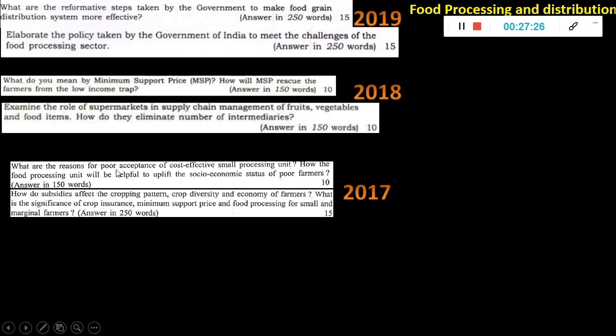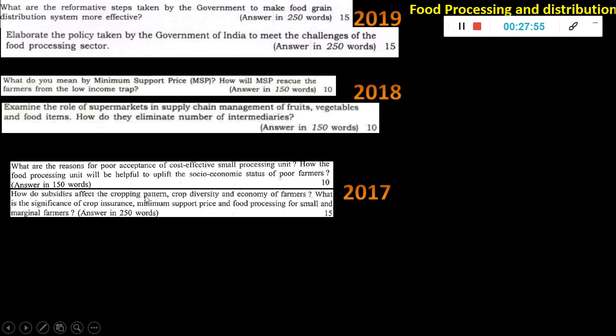What are the reasons for poor acceptance of cost-effective small processing units, like the small ones you can do at cottage level? How will food processing units be helpful to uplift the socio-economic status of poor farmers? Every question, if you see, the whole idea is the same: how you can improve the farmer's condition without wastage or any loss. That is the gist of every question. So you have to prepare a detailed answer on that and apply it according to how it is asked.